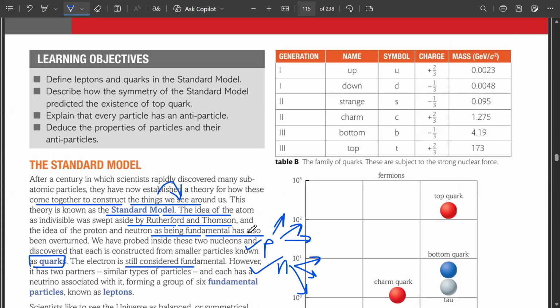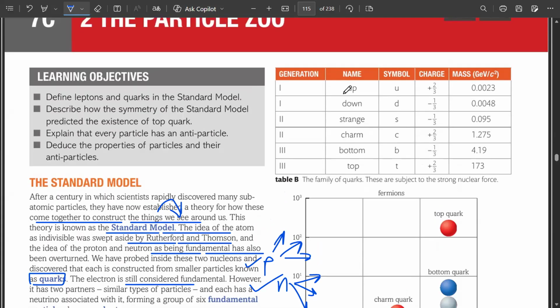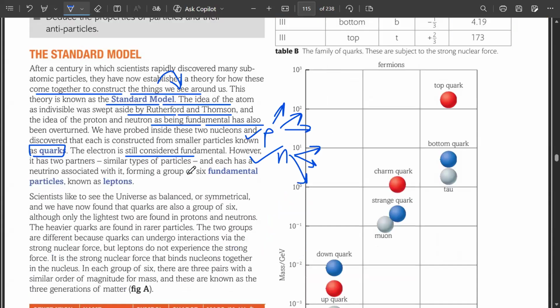And there are two types of quarks. All of them you can see over here. The most common ones that are found in protons and neutrons are the up quarks and the down quarks. Similar types of particle, all of them have a neutrino associated with them as well, forming a group of total six fundamental particles known as leptons.